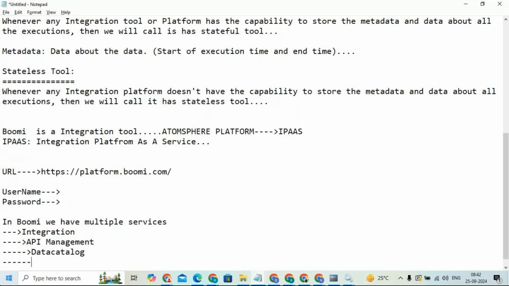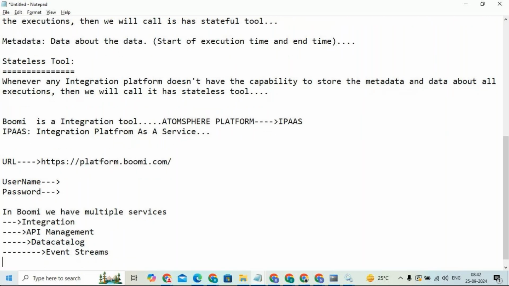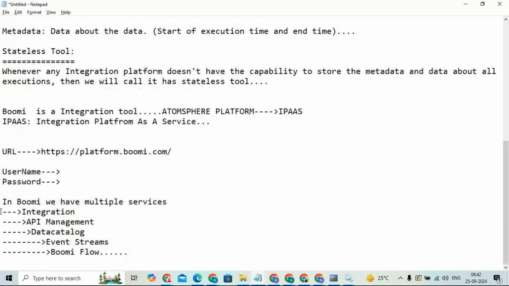We have event streams, and we have Boomi Flow. These are all different services provided by Boomi, the different services provided by the Atomsphere platform. So under that we will discuss integration.